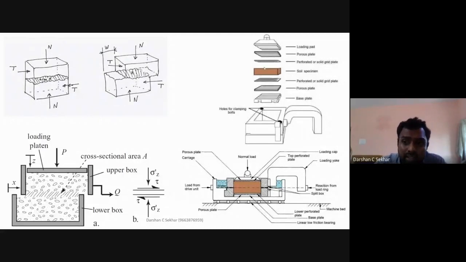And for the soil specimen, you can use either an undisturbed soil sample or a disturbed soil sample. You can take an amount of soil sample, compact it, then place it there. Or you can have a core cutter test. You can have that specimen, use an extractor, remove it, and again place it there. Once you have done this part, then you start applying the load.